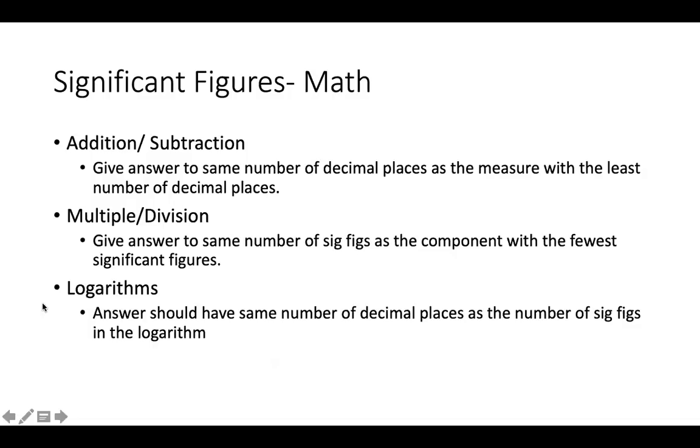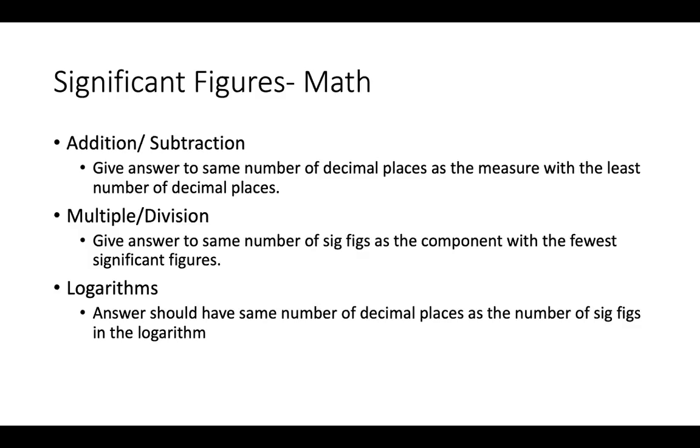Now, how do we apply this to math or any calculations? So when we're doing addition and subtraction, our answer has to have the same number of decimal places as the term with the least amount, right? So let's say we add 1.15 to 2. So 1.15 plus 2. When you do that math, it would come out to 3.15. But in terms of sig figs, we have to round that to the number of decimal places as the term with the fewest.